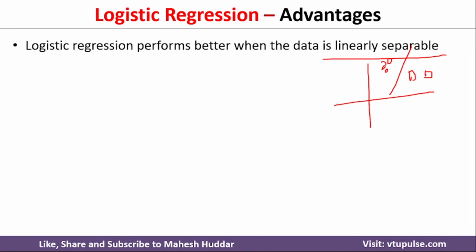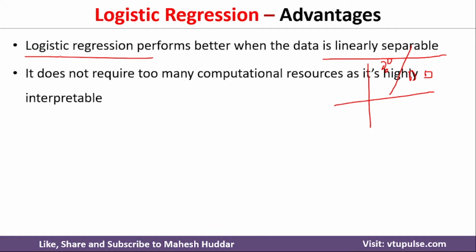This is marked with circles and this is marked with squares here. This can be separated with the help of a straight line. If we have such kind of data, then we can use the logistic regression algorithm over here. It does not require too many computational resources. The computational resources involved in logistic regression are very less.